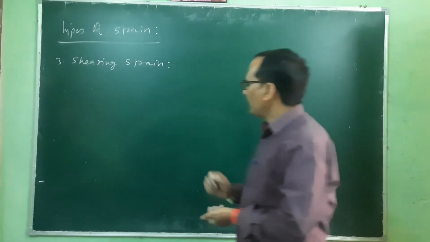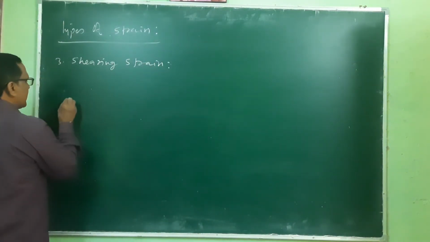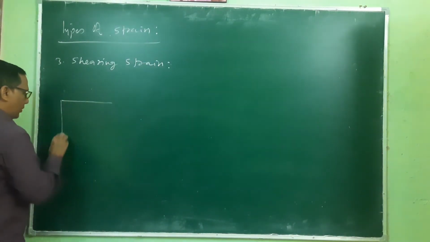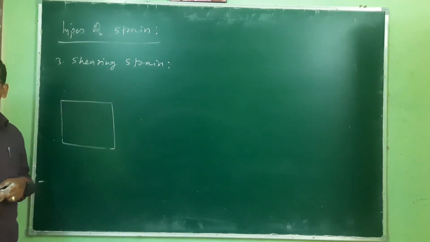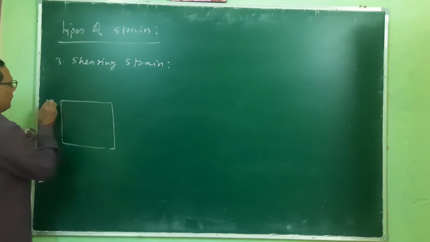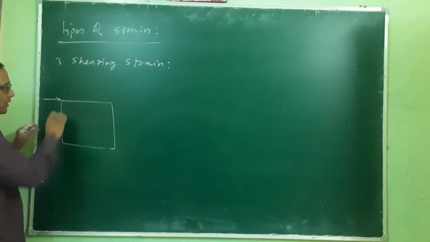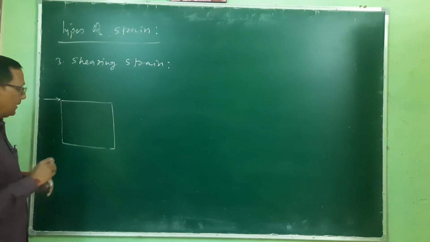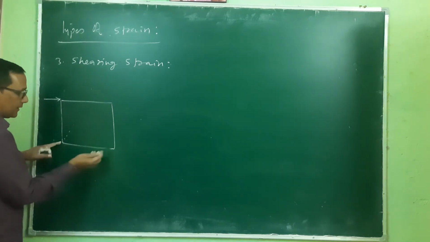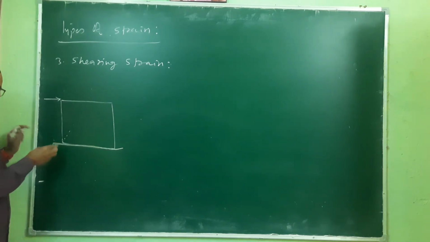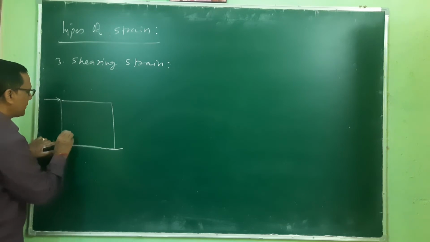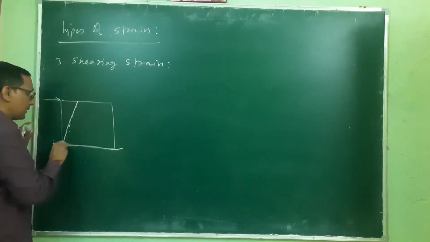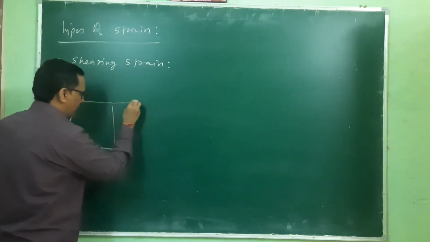Let us see what is happening to that body. I am showing a two-dimensional diagram. If this is the original body, and we apply the shearing force on the top, its shape will change. This part is fixed, and we are applying the force along this particular surface. Then its shape will change like this. This is now the new shape of that body.